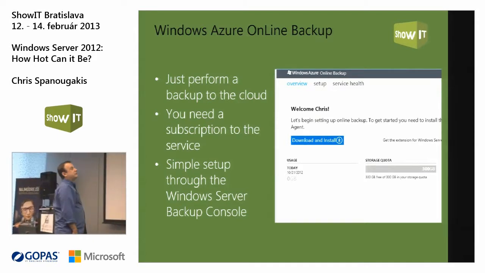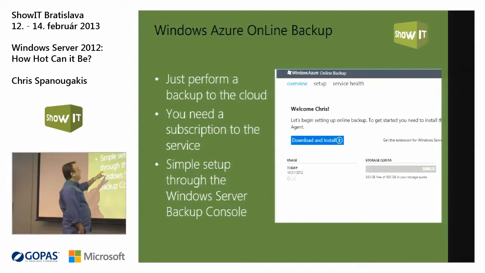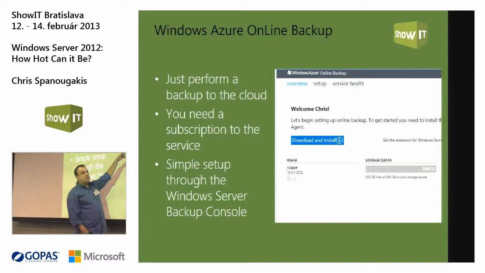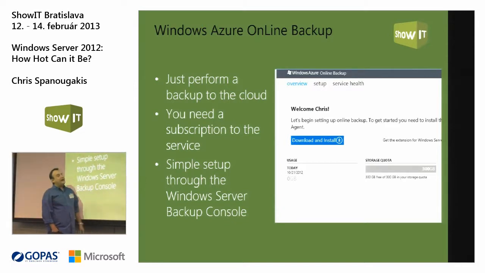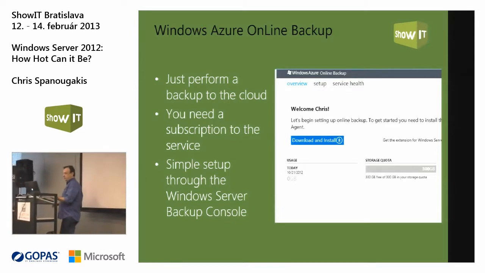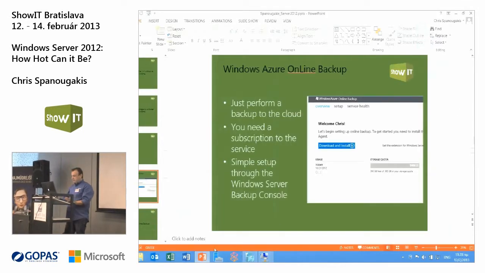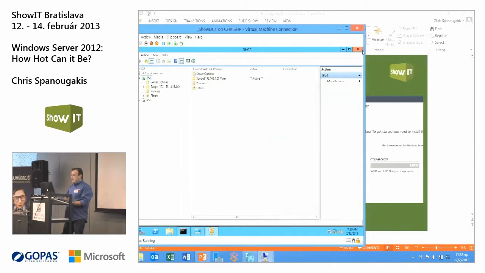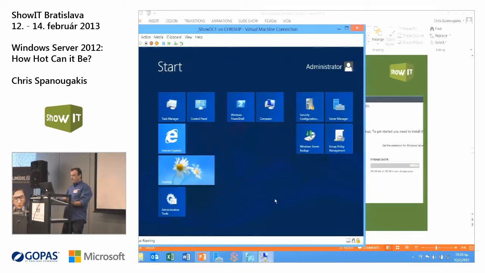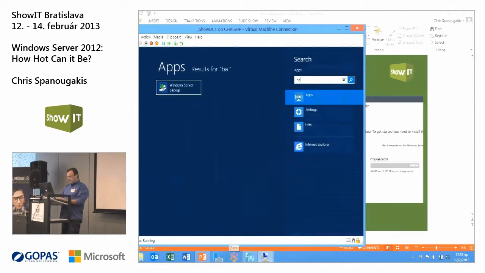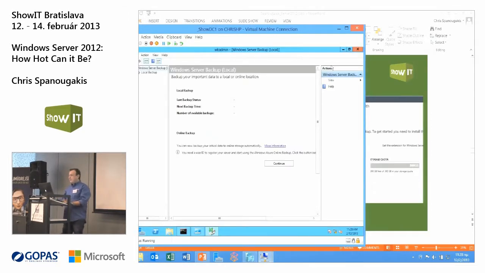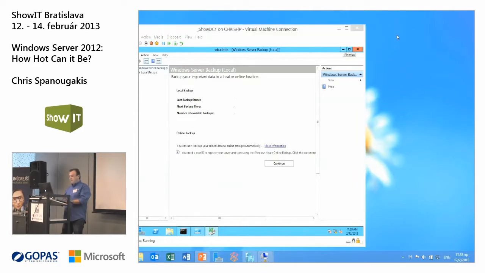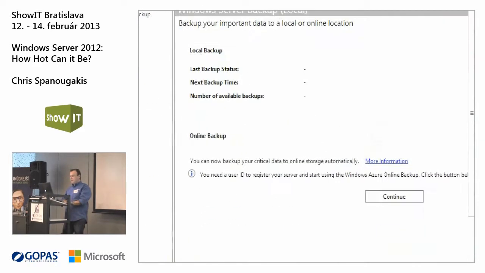The only thing that you need to do is set it up and actually pay the subscription. I don't have an internet connection here to show you, so I will try to show you this by using my Windows Server Backup. Just type it, Windows Server Backup. The only thing that I can show you here without a real internet connection is this.